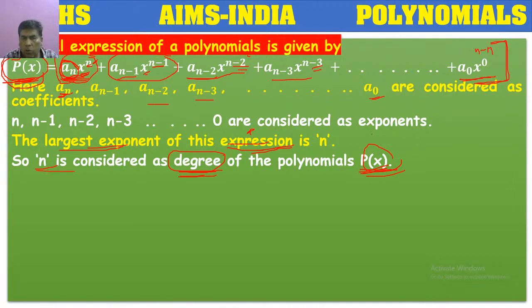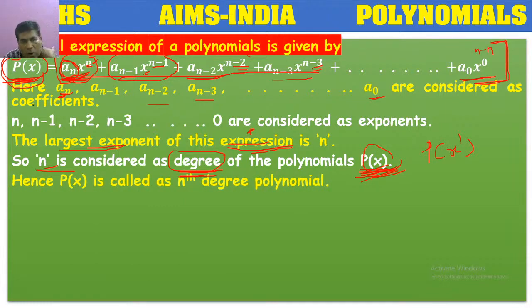In the questions also, you will be asked, what is the degree of the polynomial p of x? Based on the given polynomial, you have to give the answer. Don't say that because p of x is there, x has power 1, so the degree is 1. You should not tell like that, because p of x is the name of the polynomial, which is defined in terms of variable x. This is not the polynomial. This is the original polynomial, and this is the name of the polynomial. Okay.